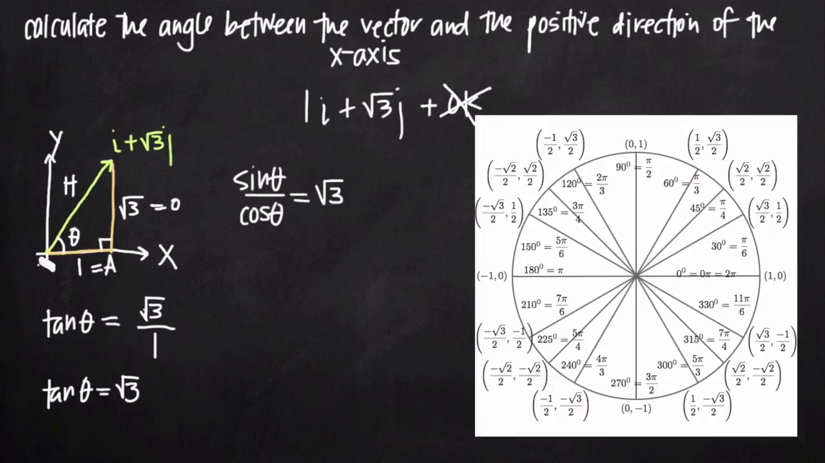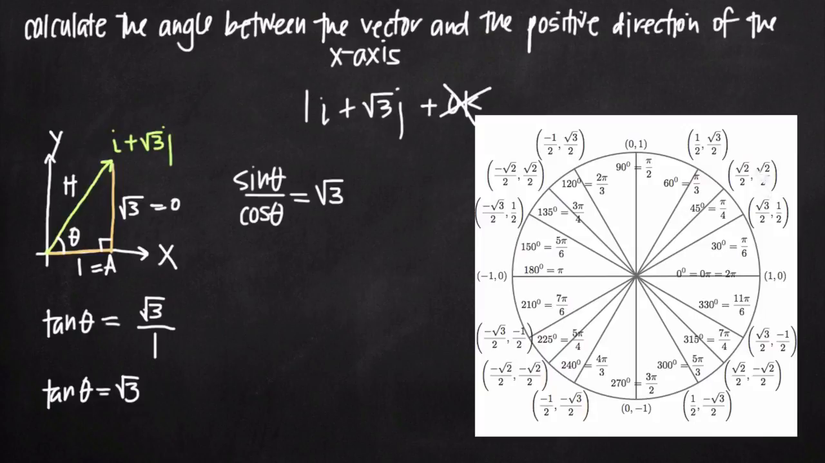Because our vector starts at the origin and moves through the first quadrant of our two-dimensional coordinate system, we want to look at values along the unit circle in our first quadrant. Which of these three coordinate points in our first quadrant are likely to give us a result of square root of 3 when we divide the y value of the coordinate by the x value? Remember that the y value is associated with sine, and the x value is associated with cosine.